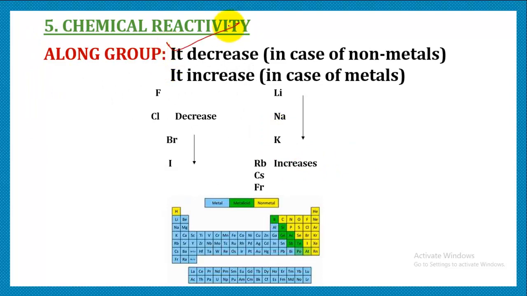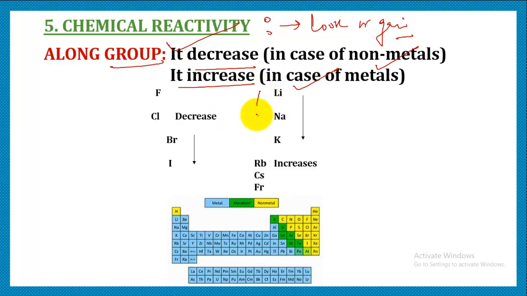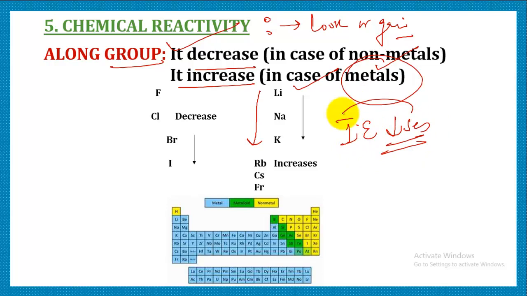Let's talk about chemical reactivity now. Chemical reactivity means the tendency of an atom to lose or gain electrons. As we know, in a group, chemical reactivity decreases in case of non-metals, but if we talk about metals, then it increases. The reason being, take the example of the alkali group: when we are going down, metals have a tendency to lose electrons. But when we are moving down, the size is increasing and ionization energy is decreasing. So that means they can easily lose the electron, so their reactivity is increasing.